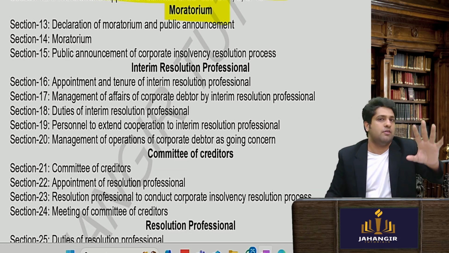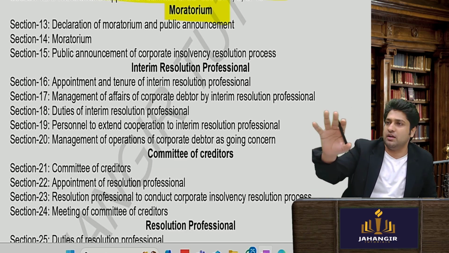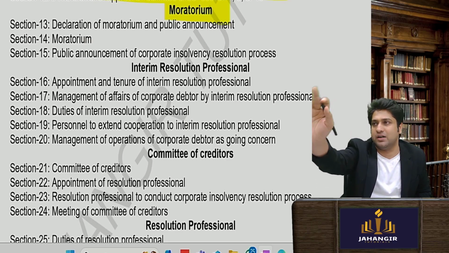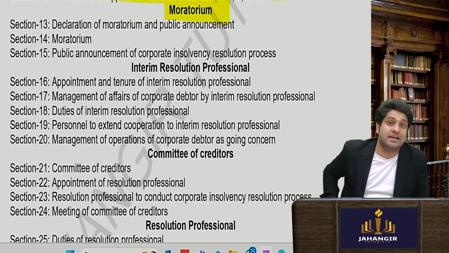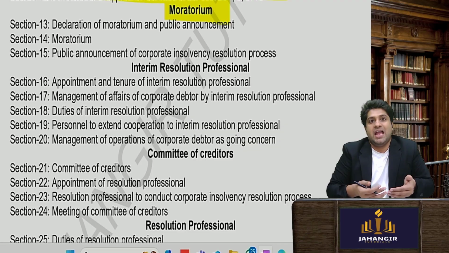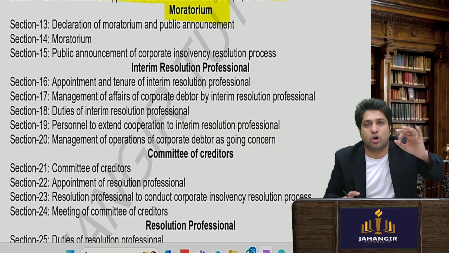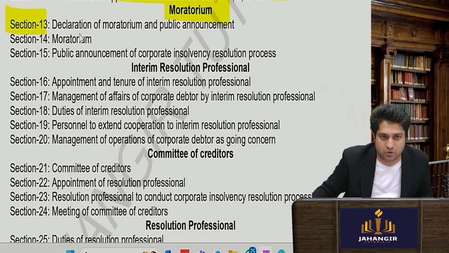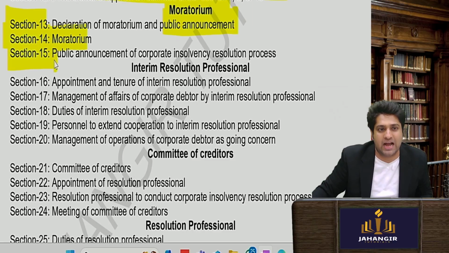Any of them: financial creditor under section 7, operational creditor in section 9, or in section 10, the corporate debtor. Once he comes and NCLT admits the application, automatically 3 things will happen. A moratorium period will happen. Okay. A public announcement will be made and an IRP will be appointed.